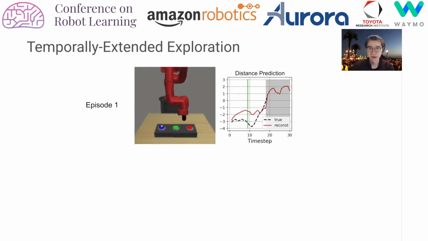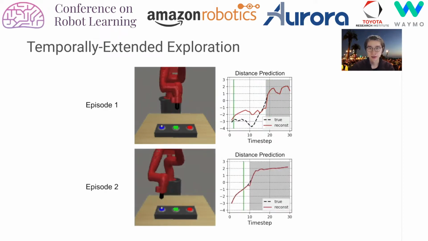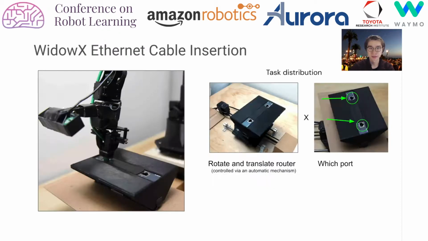In the first episode, the robot explores each button until it finds the correct one. And in the second episode, the robot returns immediately to the correct button. The distance prediction error decreases as more buttons are explored and is very low once the button is found, indicating that the latent state indeed contains task information.